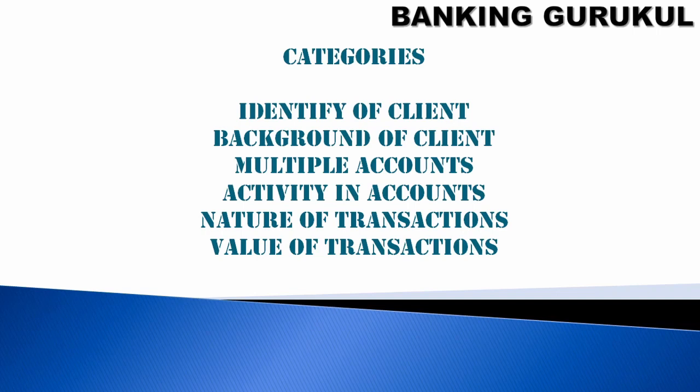Whether it is a single account or multiple accounts, what type of activity these people do. Nature of transaction, whether these are cash transactions or they are cancelling a DD and depositing to the account. Value of the transaction, what is the value, whether it is 1 lakh, 5 lakh, 10 lakhs. These are the categories of suspicious transactions.